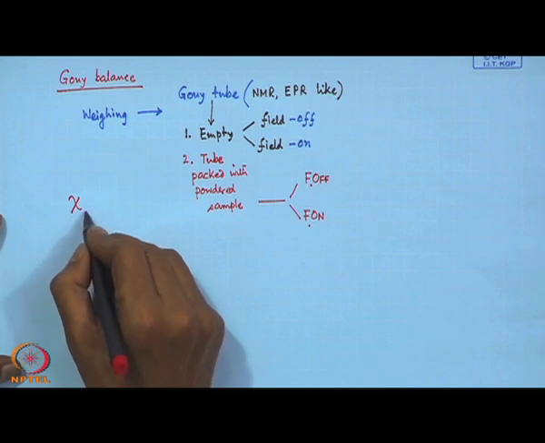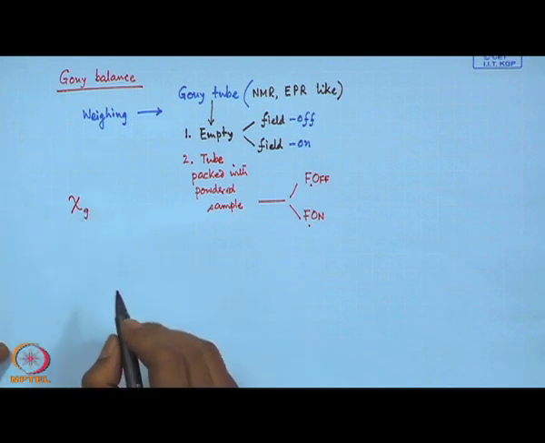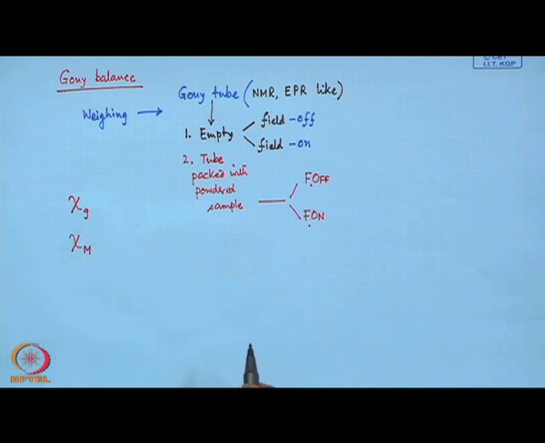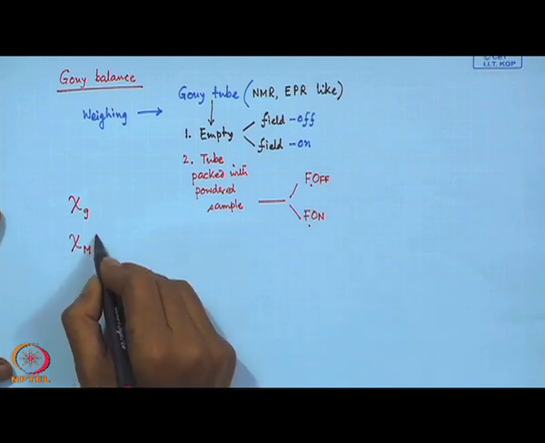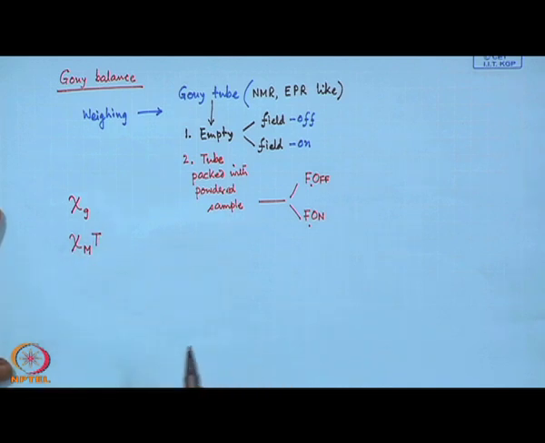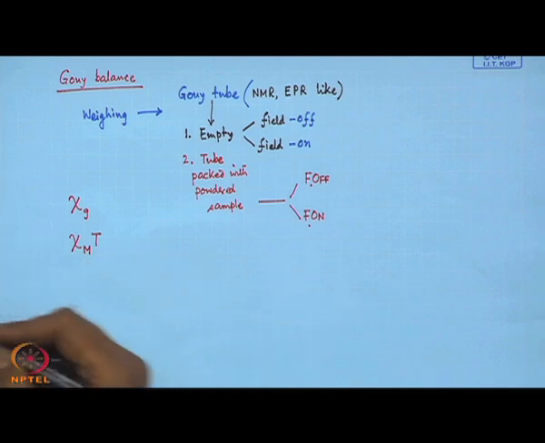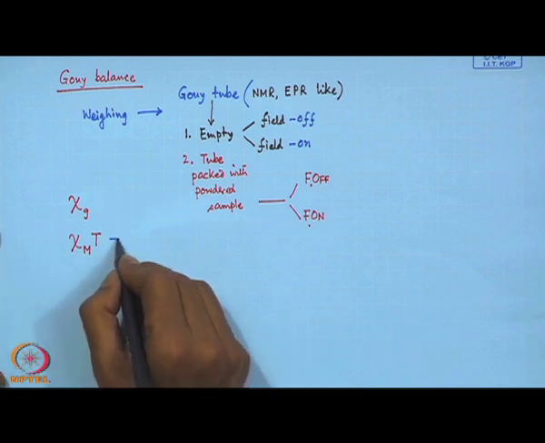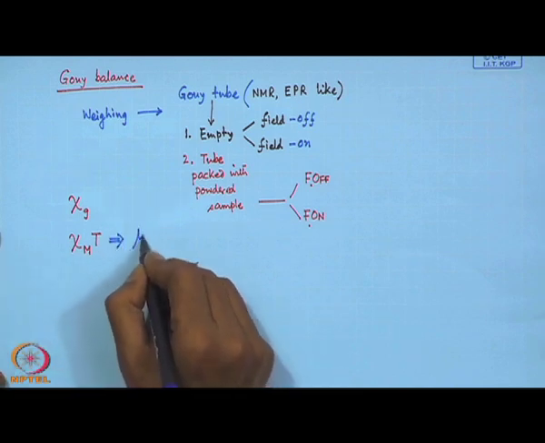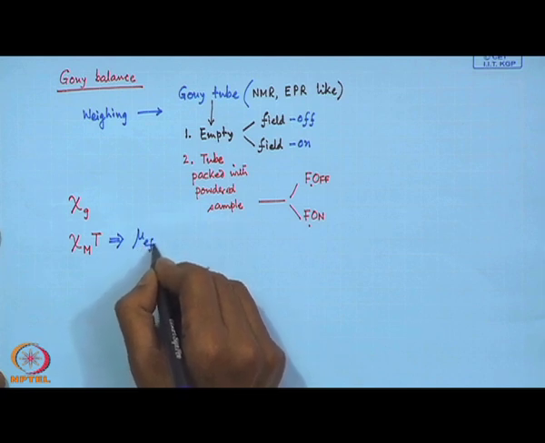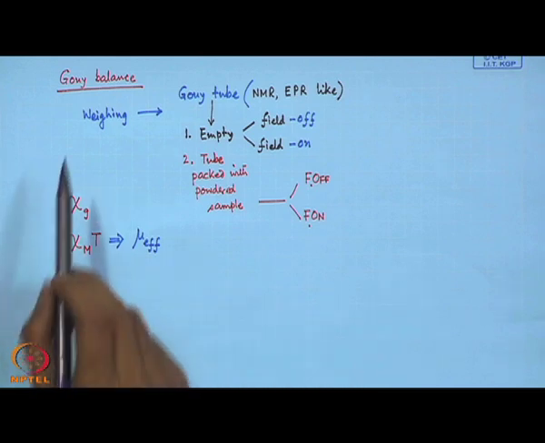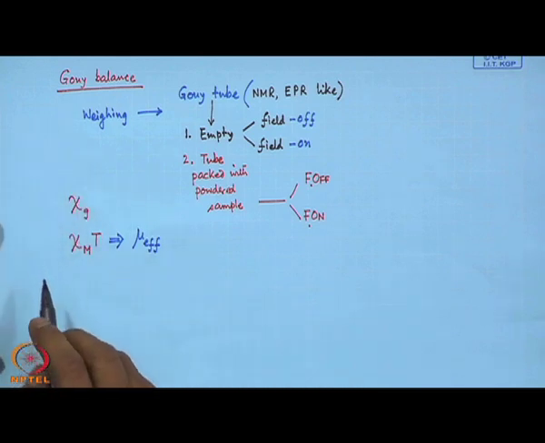So, we can calculate the corresponding gram susceptibility, then we can multiply it with the molecular weight of the compound, giving rise to the corresponding molar susceptibility, and when we multiply it with the temperature of the measurement, this particular product, that means chi m T, can be used for the calculation of the corresponding magnetic moment. So, the effective magnetic moment can be determined. So, one such technique is the Gouy balance technique.